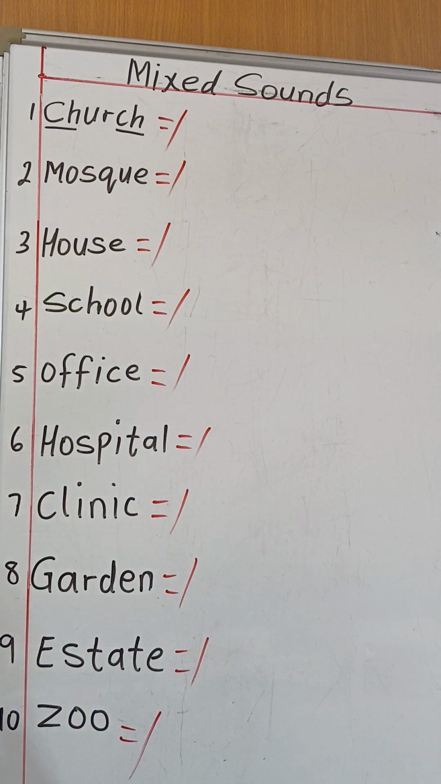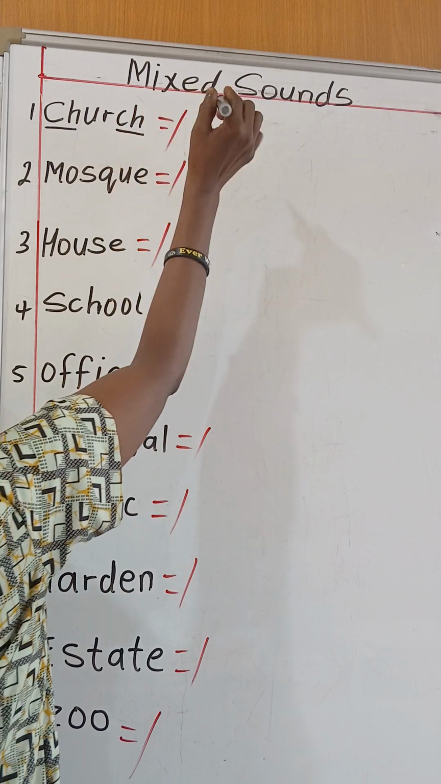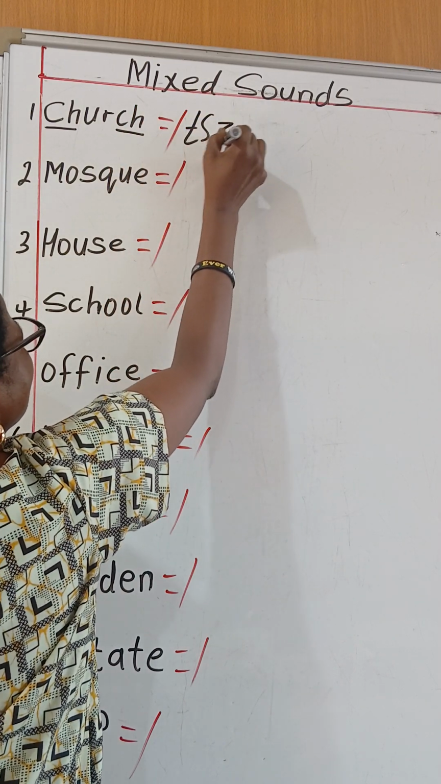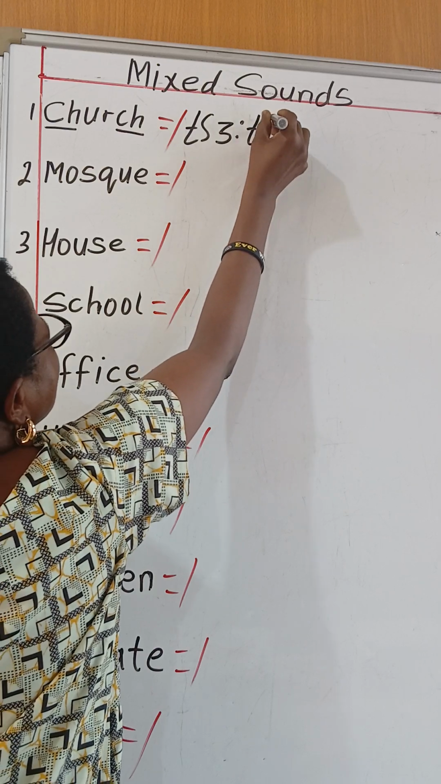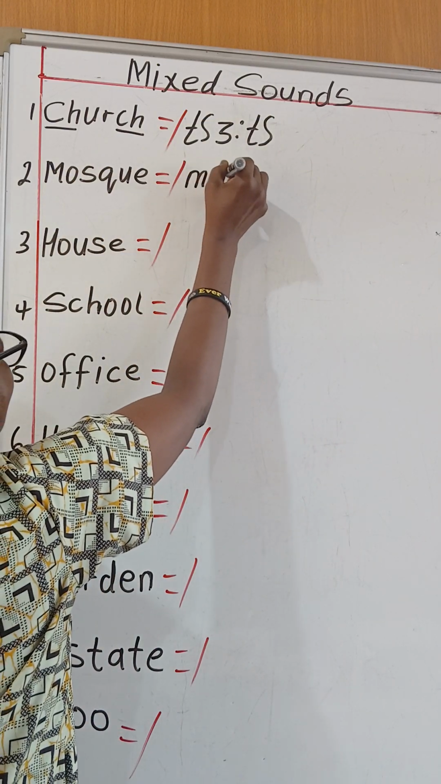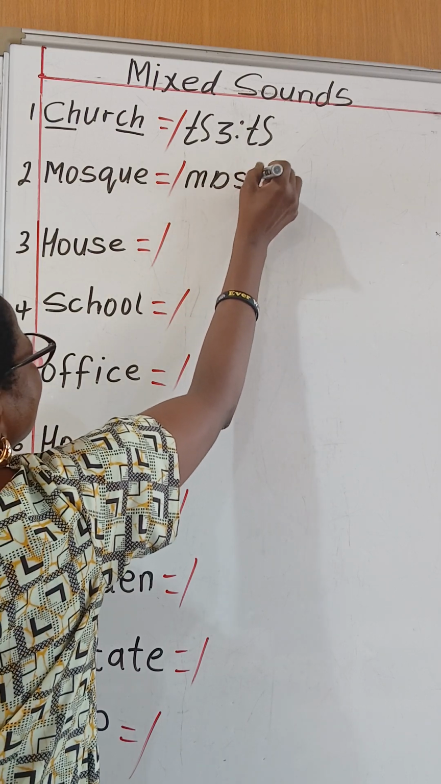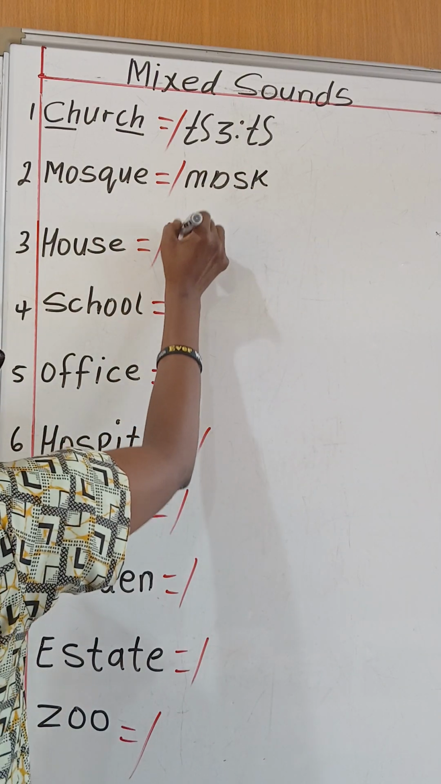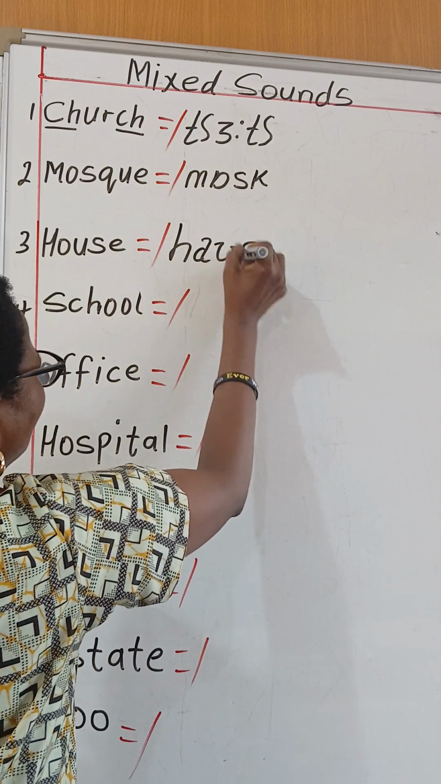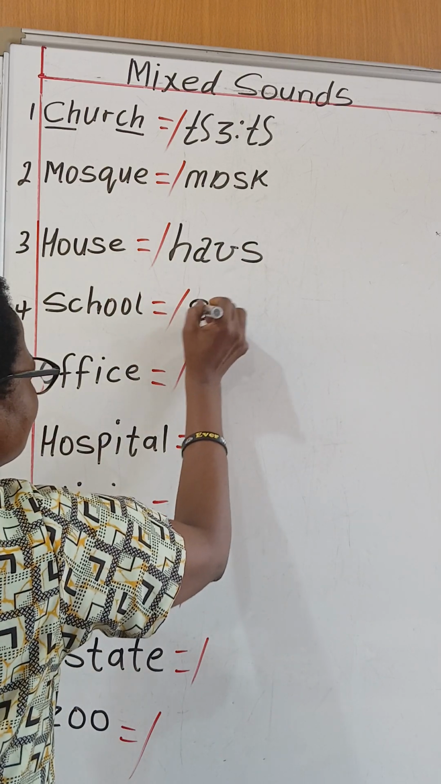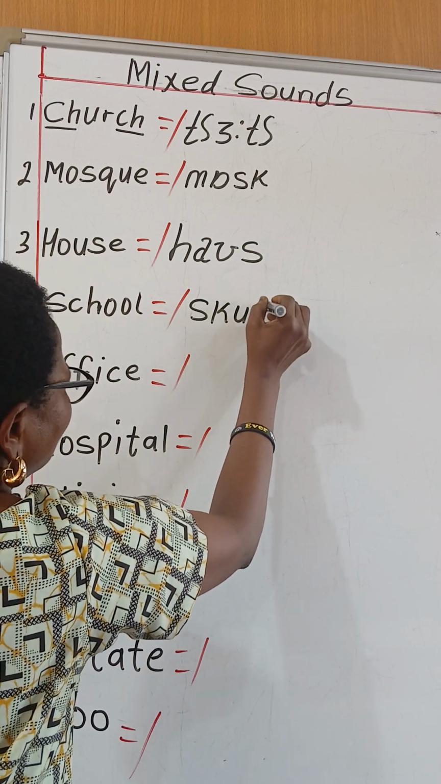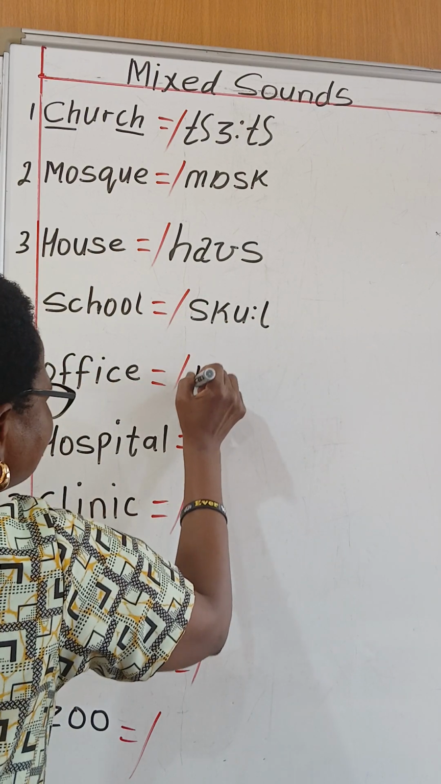Alright, let's go. This is church. You bring in this sound, and then it's coming in again at the final stage. And this mask, S and K. And this is house. And this is school. And this is office.